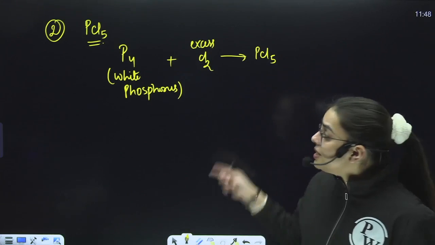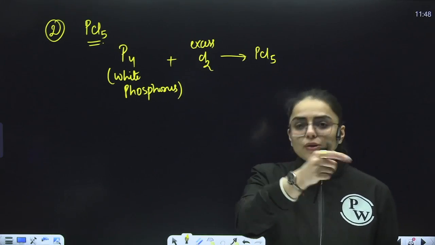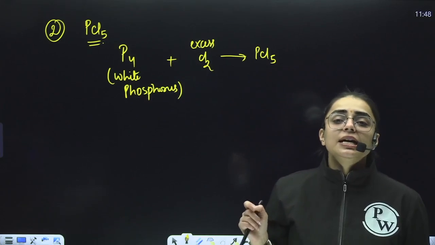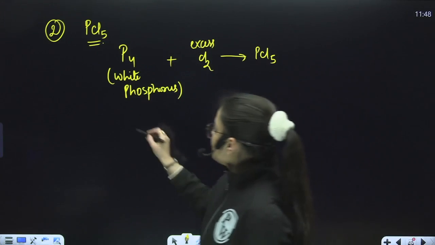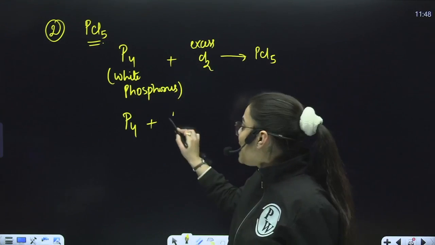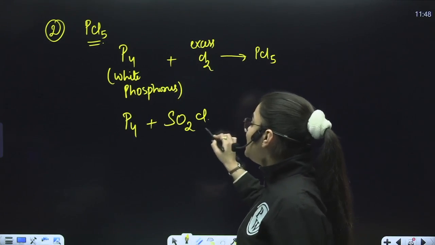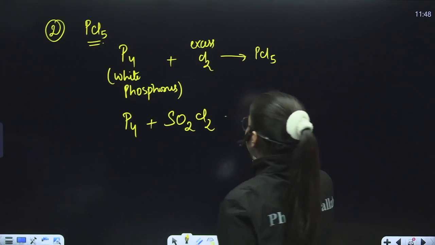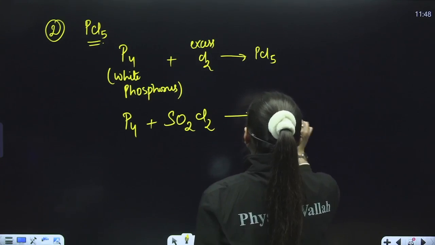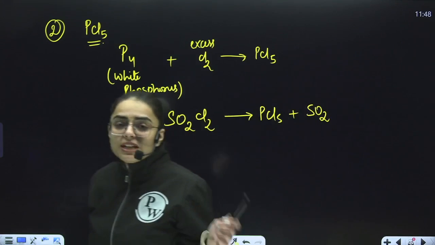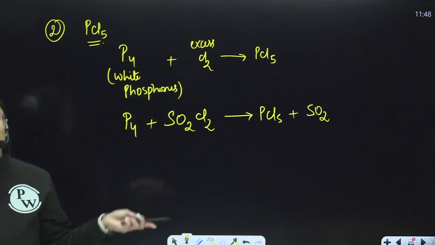Now, in the previous case, in the next method of preparation, I took thionyl chloride. But over here, I will not be using thionyl chloride. I will be taking sulfuryl chloride. That means here I am taking again white phosphorus, no doubt, but here I am taking SO2Cl2. In the previous case, I took SOCl2. Do remember, this is a very silly mistake that students make over here. And you shall obtain PCl5. Also, SO2 gas is being released. Is it clear? So, this is the simplest method of preparation with regard to PCl3 and PCl5.